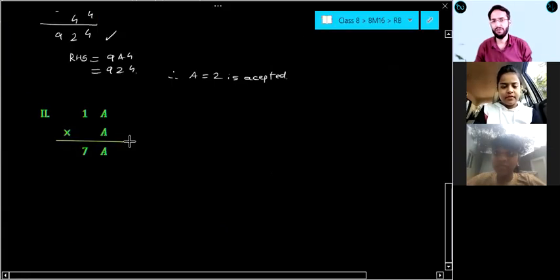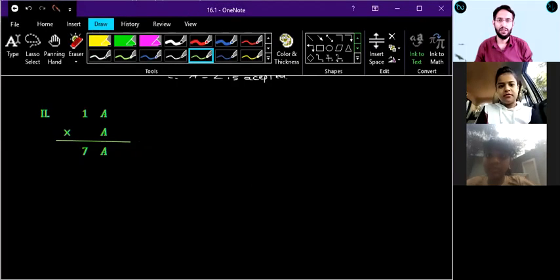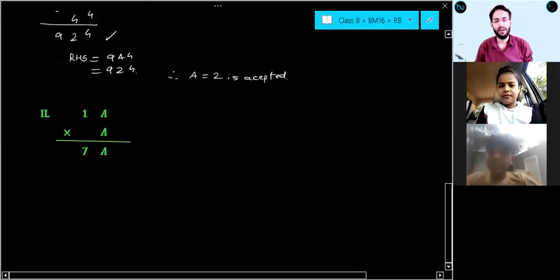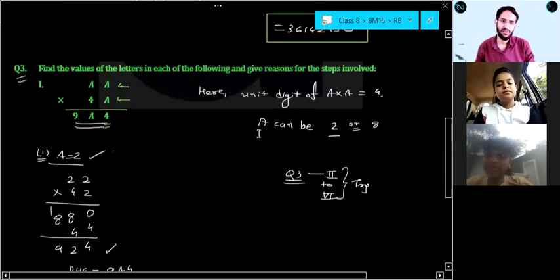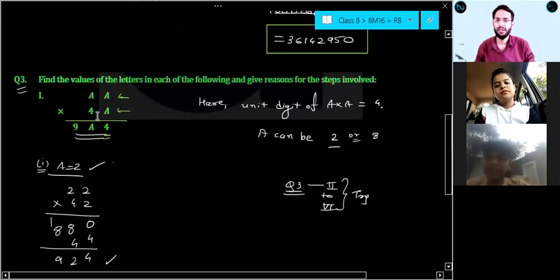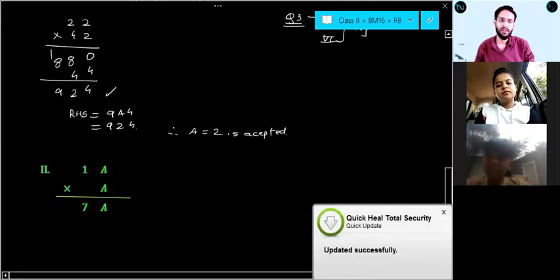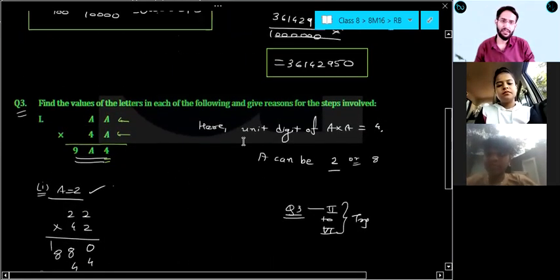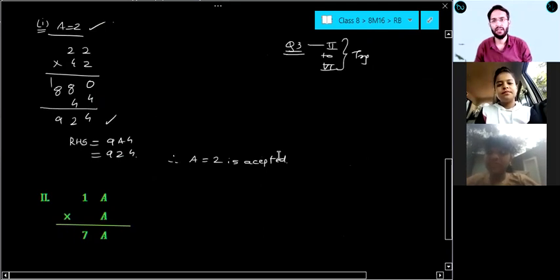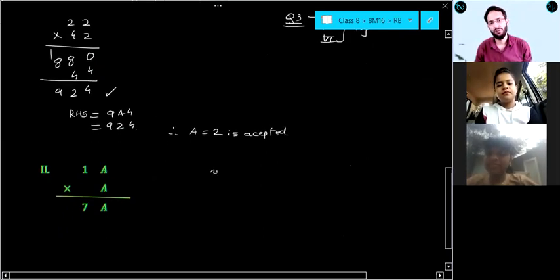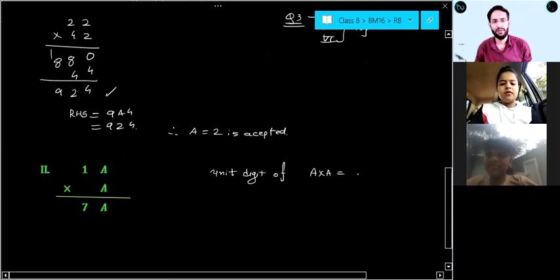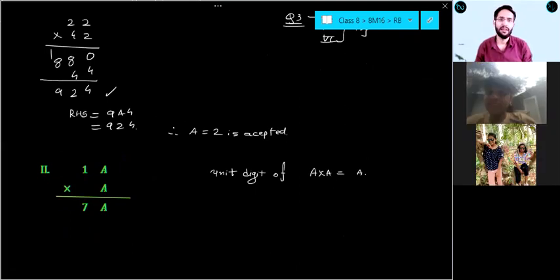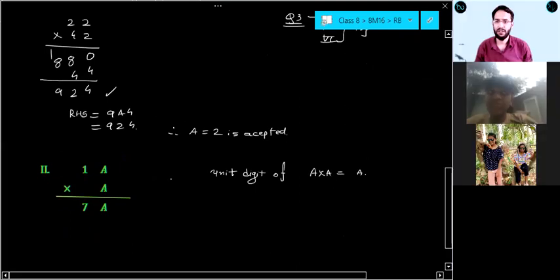Again, same method, right, everyone? Here, A into A, that is becoming A only, or rather the unit digit of A into A is A. Here it was 4, and here we are getting A. So I can say the unit digit of A into A is equal to A. So what can A be? Tell me, everyone.